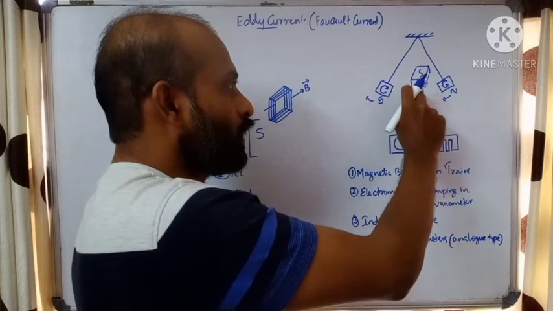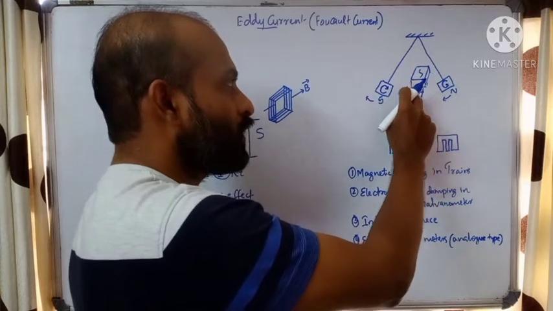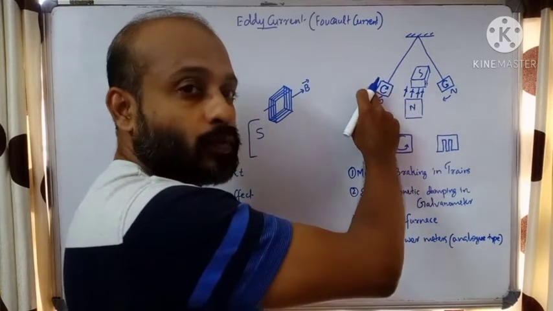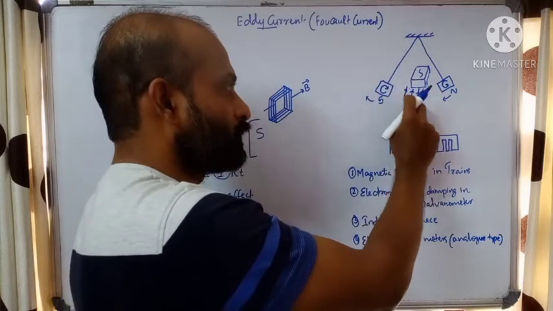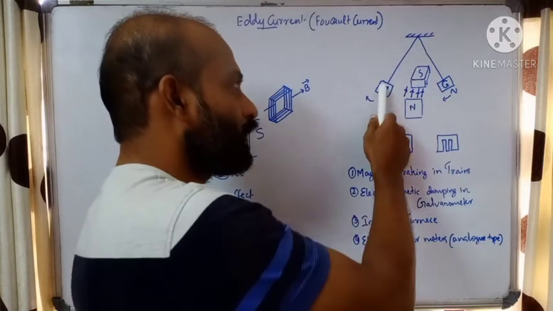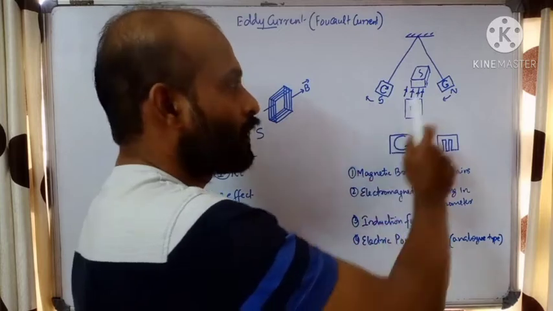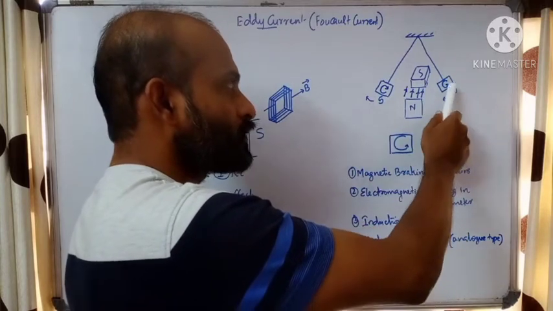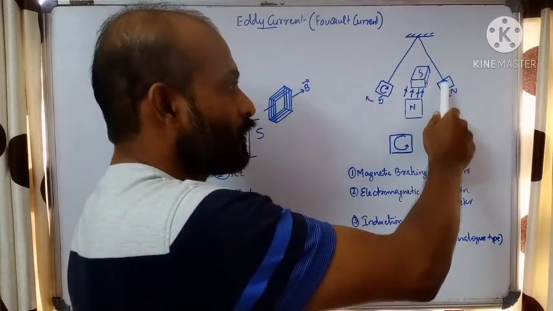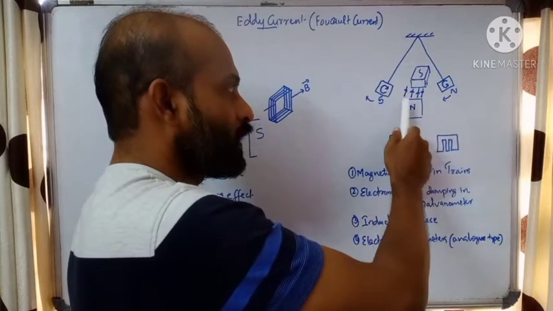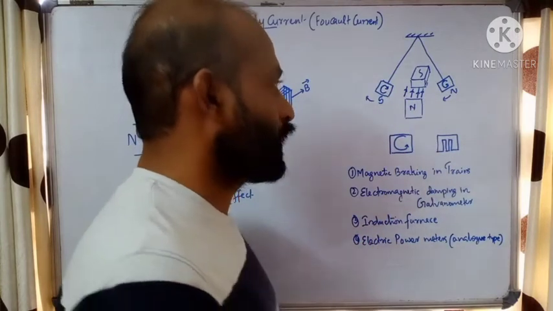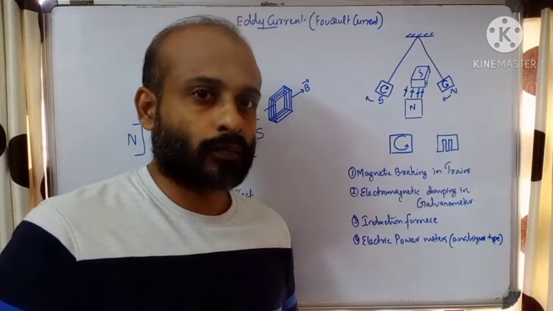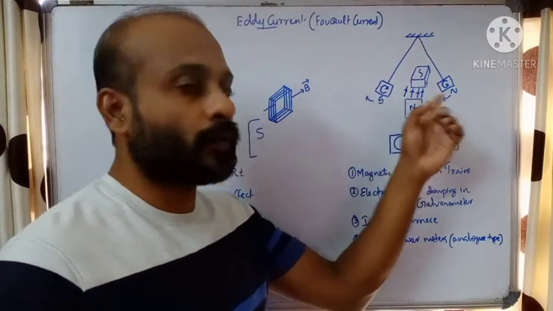Okay, so the movement of the metal sheet away from the magnetic field is also not possible, because the north pole will attract. See, the metal piece will be attracted towards this region. When it is approaching the field, it will experience a repulsion. When it is moving away, it will experience an attraction. This we can explain with the help of Lenz's law. This is called electromagnetic damping.